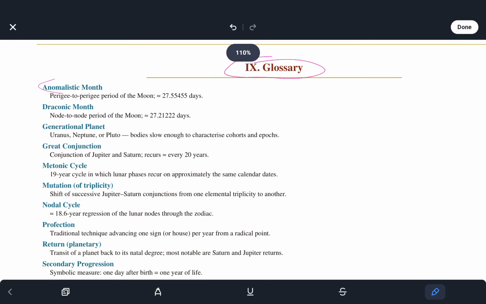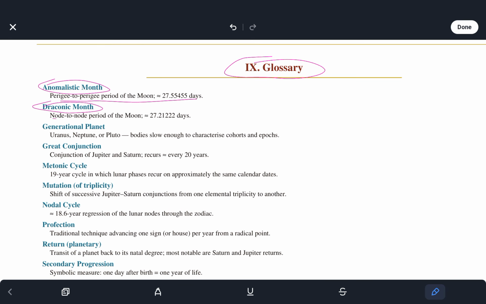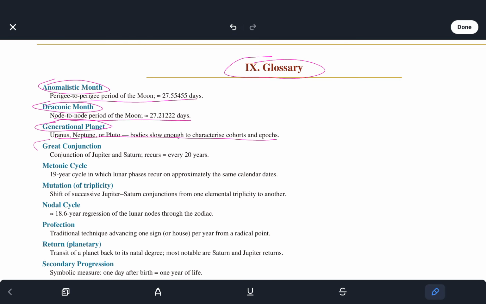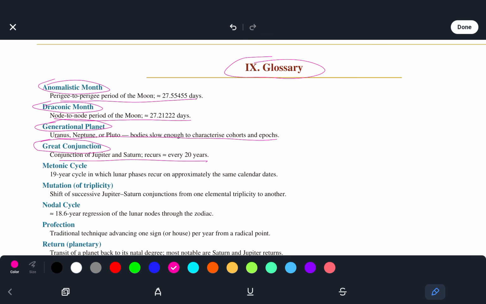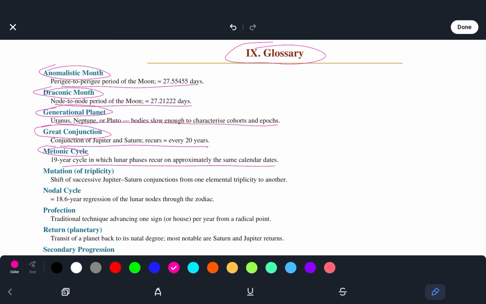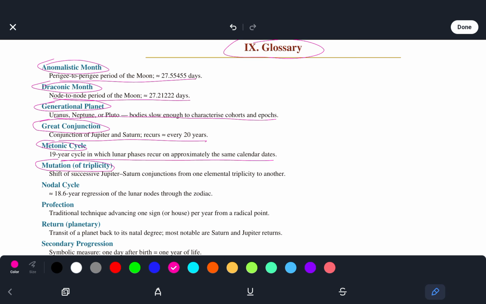So the anomalistic month is perigee to perigee, period of the moon. Draconic month is node to node, period of the moon. Generational planet: Uranus, Neptune, and Pluto, bodies slow enough to characterize cohorts and epochs. Great conjunction of Jupiter and Saturn. Metonic cycle, 19-year cycle in which lunar phases recur on approximately the same calendar dates. Mutation of triplicity is the shift of successive Jupiter-Saturn conjunctions from one elemental triplicity to another.